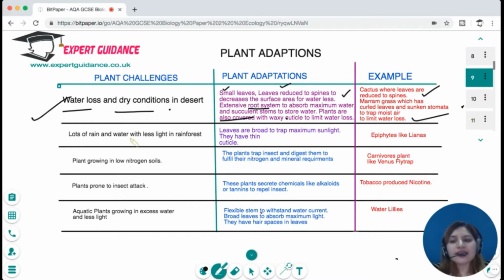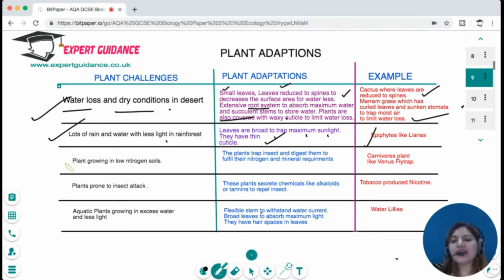There are plants that grow in the rainforest, where they get lots of rain and water but less light. In those areas, leaves are broad to trap maximum sunlight, and they have thin cuticles so that maximum water loss can happen. For example, epiphytes like lianas.